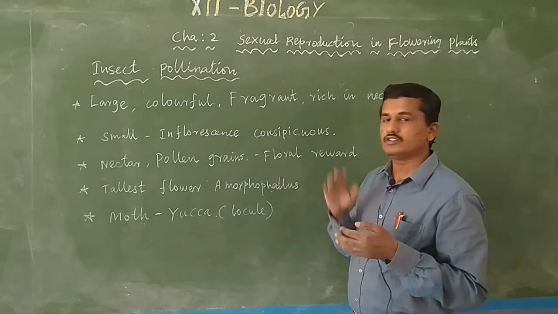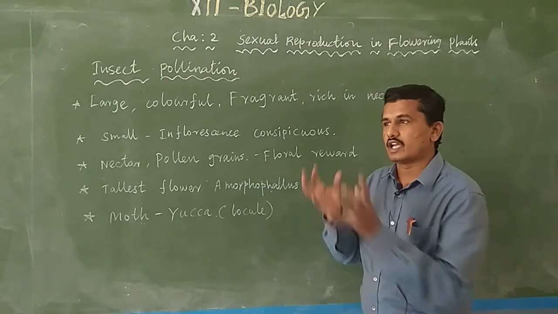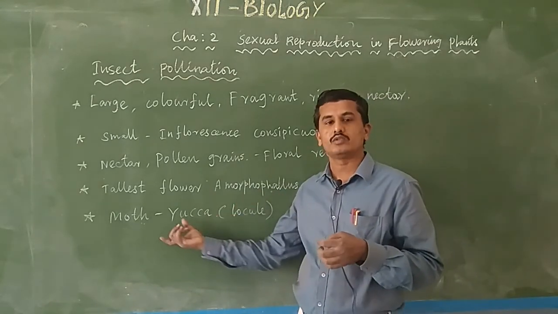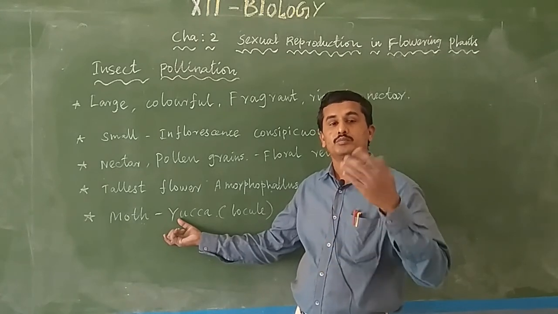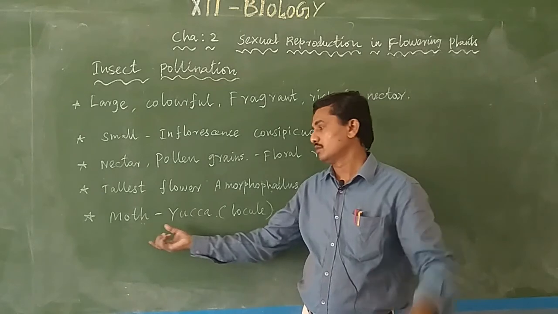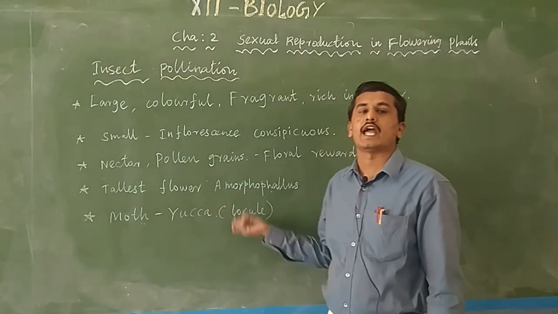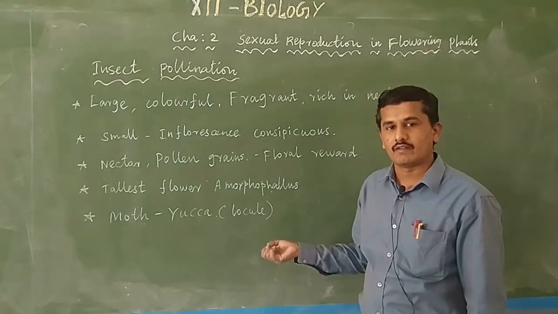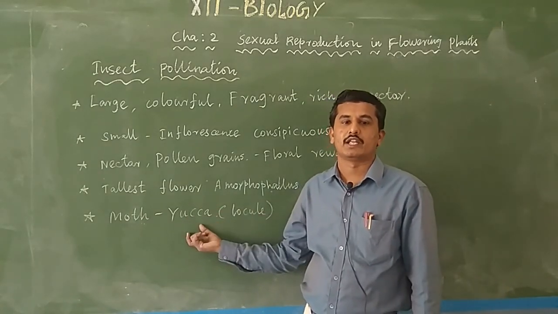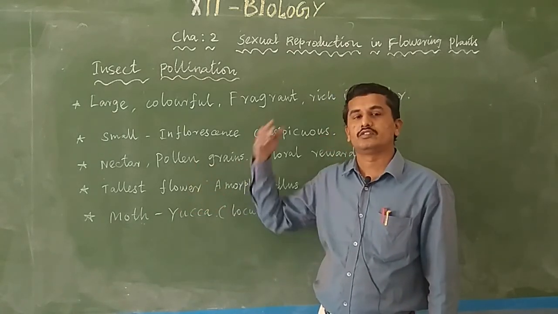The majority of insect pollinated plants provide pollen grains and nectar and attract the insects for pollination. But in the moth and yucca plant, the yucca plant provides a safe place for laying eggs for the moth species. The moth is an insect which lays eggs in the locule of the yucca ovary. During development, the young moth gets nutrition from the yucca ovary and fruits. After development, the insects spread out.